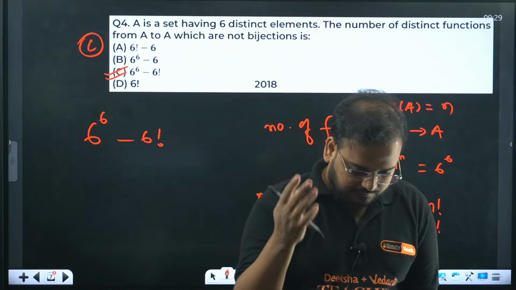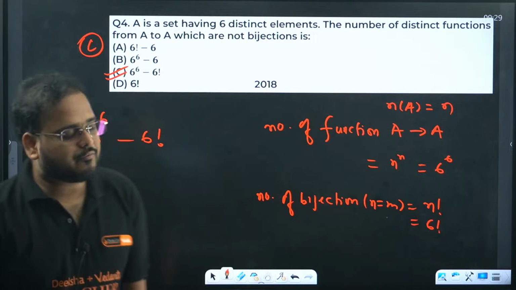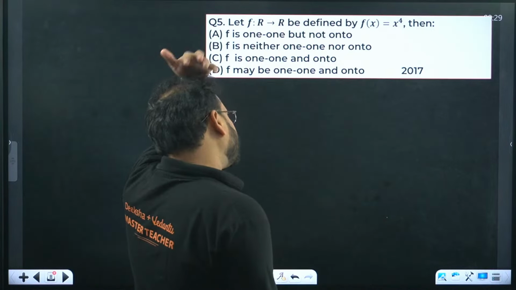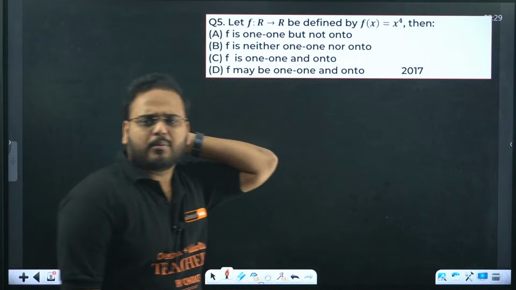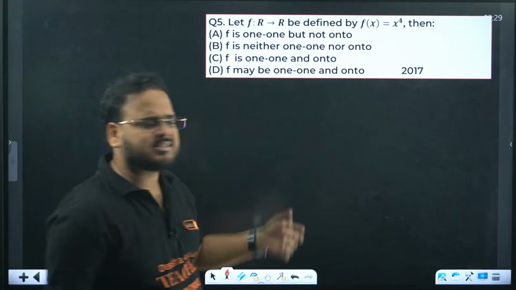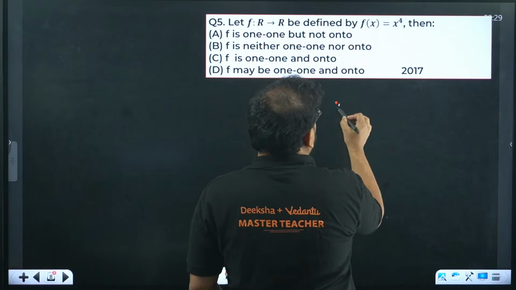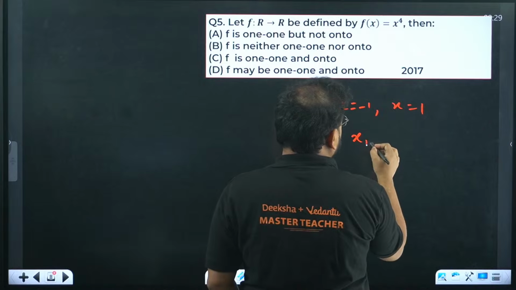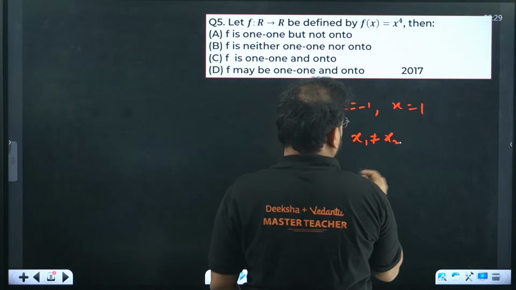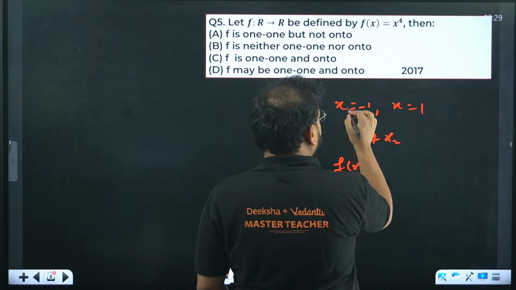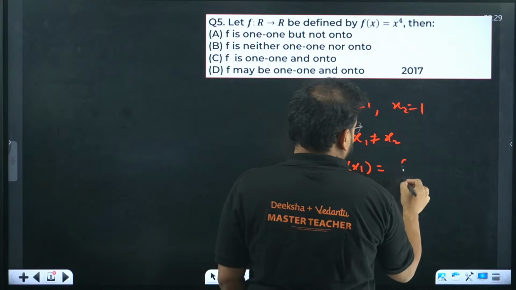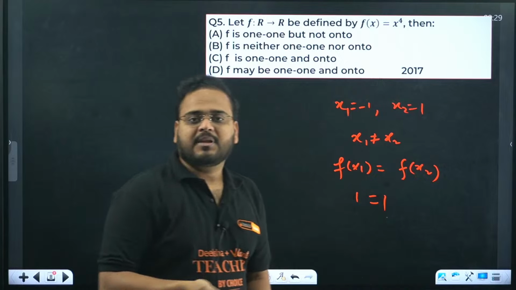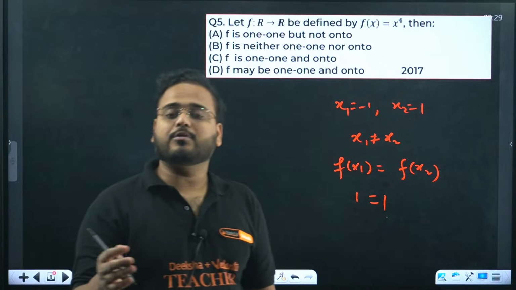Let's move on. Okay, question number 4 is done. Question number 5 now. Let f: R to R be defined by f(x) equals x power 4. Now this question is a very simple and straightforward problem, right? This is not a 1-1 function. How can I say that, sir? Because for all real numbers, I can take x equals -1, x equals +1. It means x1 is not equal to x2, but find the value of f of x1. It'll come equal because you'll have 1 and 1 over here.